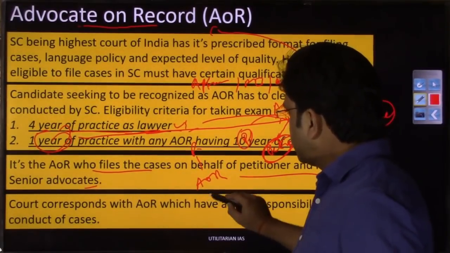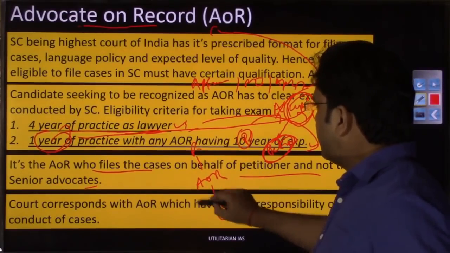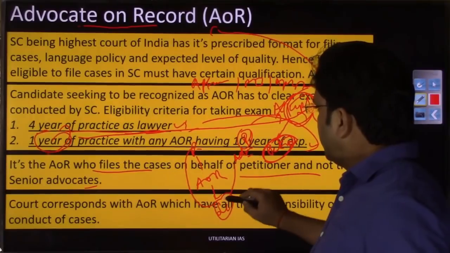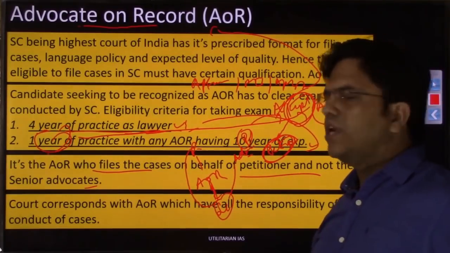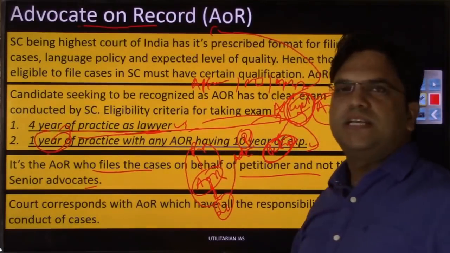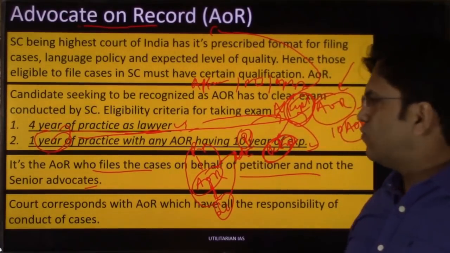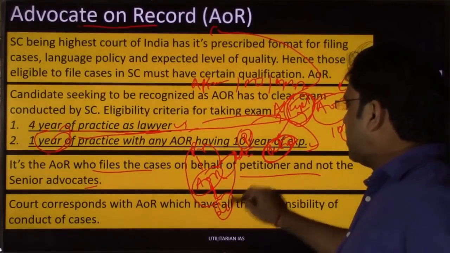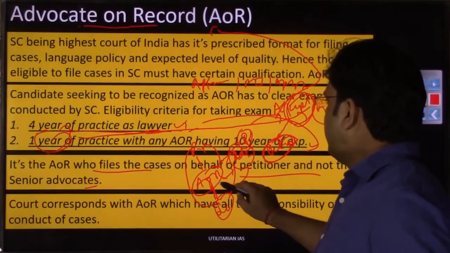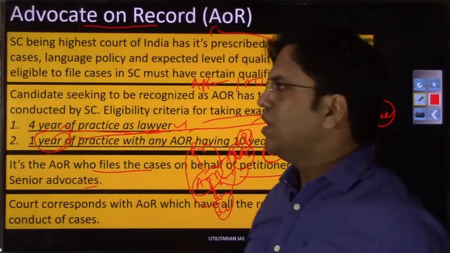So you are the petitioner, and here is the Supreme Court. The Supreme Court will communicate neither with you nor with your advocate. They will communicate through the advocate on record, and finally the advocate on record will notify you of the details of the case. Whatever briefing has to happen, the senior advocate is often briefed by the advocate on record only, right? So I hope you have understood what an advocate on record is.